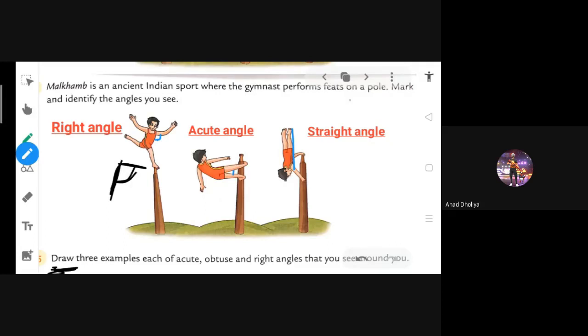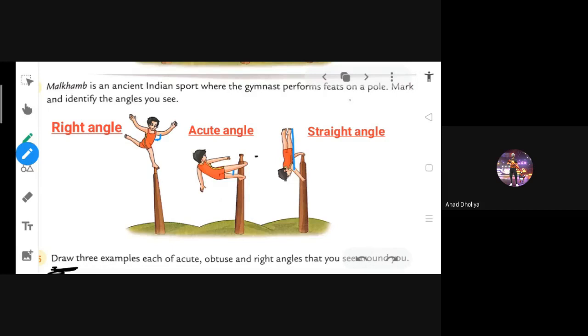Other student, is this clear? From his hand in first picture. Yes, ma'am. Ma'am, in first picture there is a second angle also, a straight angle in that leg. Yes. If you have doubt, ask me fast. I will wait for only 10 seconds. It means you don't have doubt.